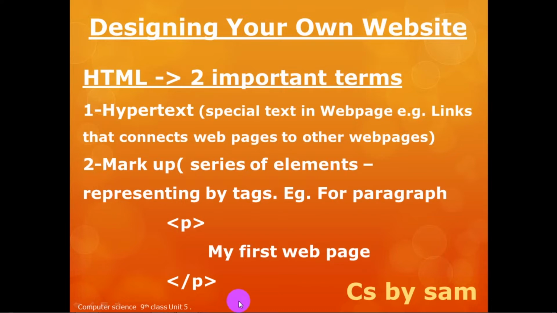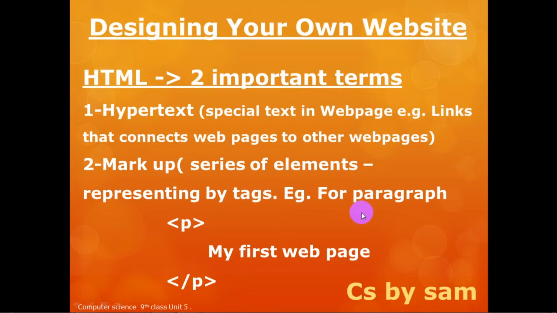And the second term is markup language. What is markup language? Mark means to mark something, just like a series of elements. There would be a series of elements on the web page that are represented by tags.